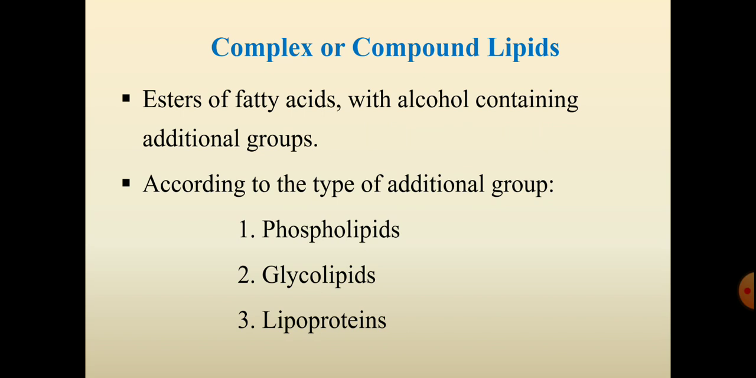If the additional group present in the complex lipid is phosphoric acid, the complex lipid is said to be phospholipid. If the additional group is carbohydrate, then the complex lipid is called glycolipid. If the additional group is protein, then the complex lipid is said to be lipoprotein. These are the three major types of complex lipids.